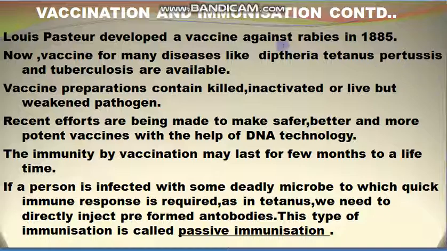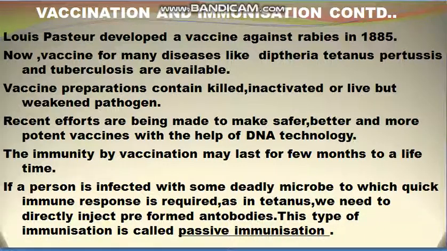Immunity by vaccination may last for a few months to a lifetime. When we are given vaccination, in some cases the immunity is for a lifetime and in some cases for a few months, depending upon the potency of the vaccine. If a person is infected with some deadly microbe to which a quick immune response is needed, as in tetanus, we need to directly inject pre-formed antibodies, and this type of immunization is called passive immunization.